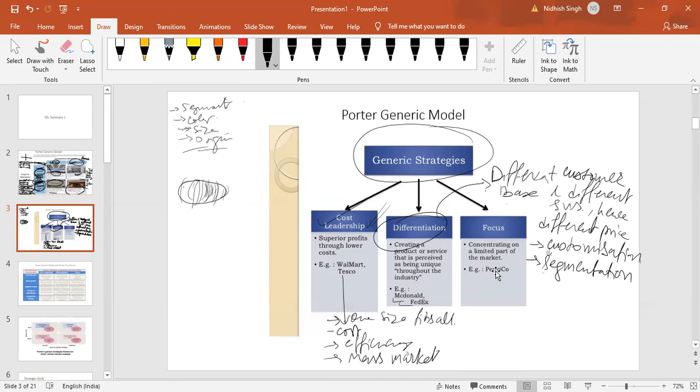Focus, concentrating on a limited part of the market. So, and limited means narrow focus, customize, premium price, or differentiated service.